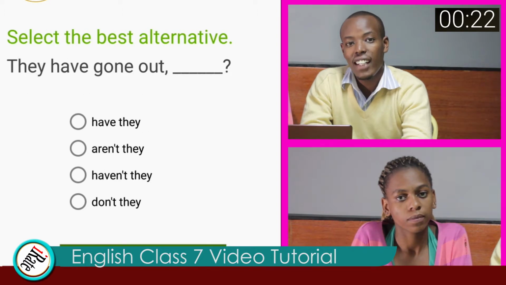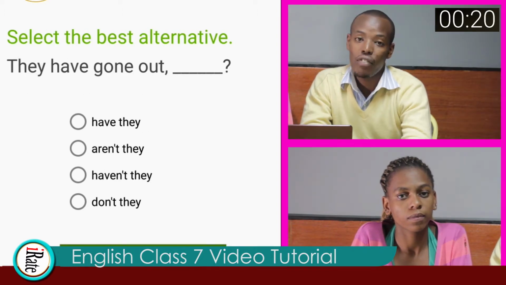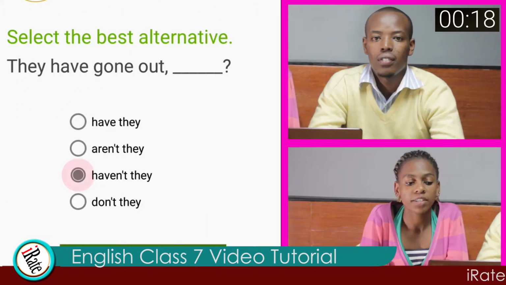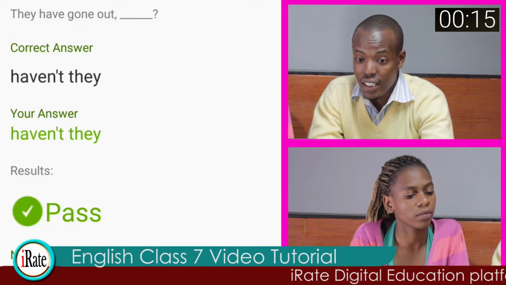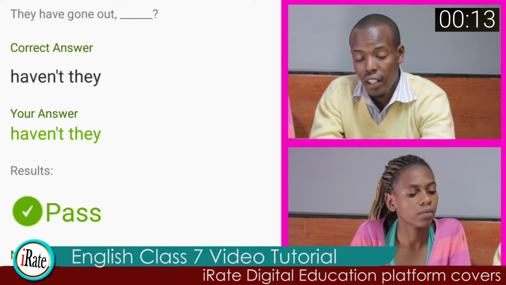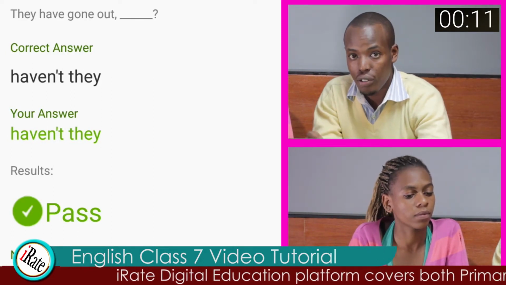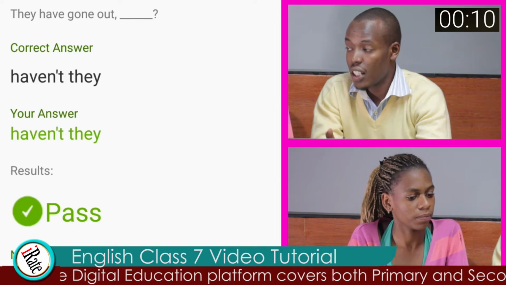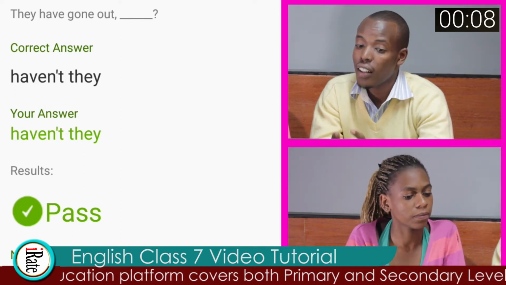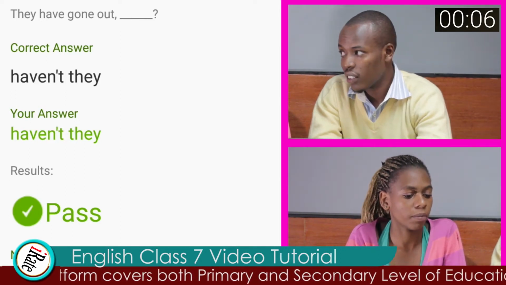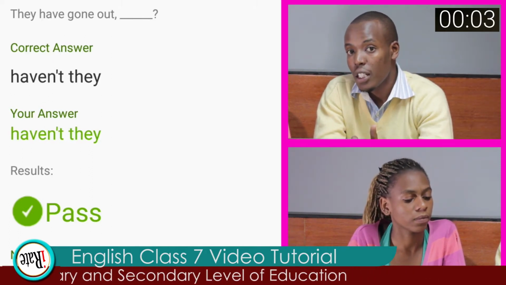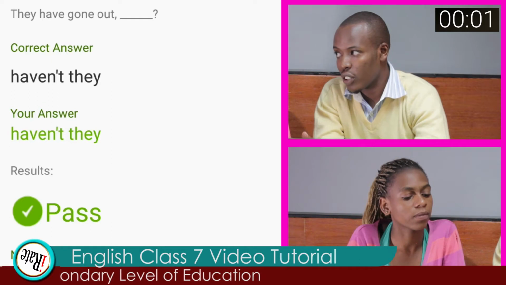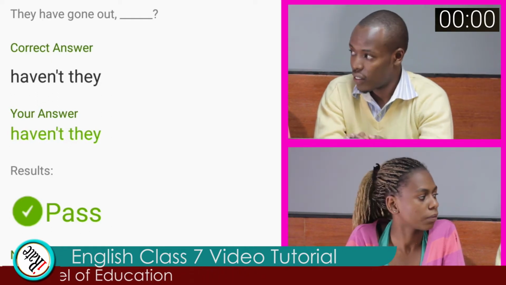Question 10. Select the best alternative. They have gone out. The answer to the last question is haven't they? The question is they have gone out. You are to fill a question tag. This statement is positive. Hence, the answer should be negative. Exactly. This we got correct because we said a positive statement goes along with a negative question tag, right? Yes. And the same applies vice versa.